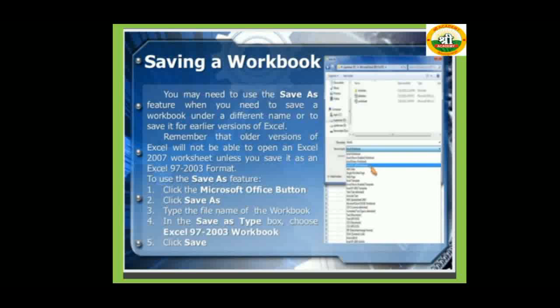To use the save as feature, follow some steps. First, click the Microsoft Office button, then click the save as option. Third, type the file name of the workbook. Fourth, in the save as type box, choose Excel 97-2003 workbook, and fifth, click save.